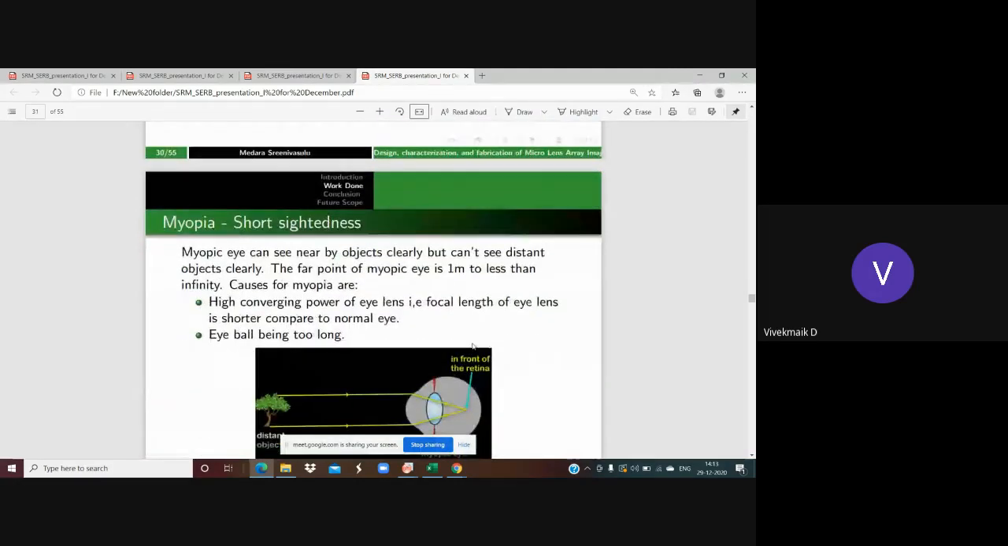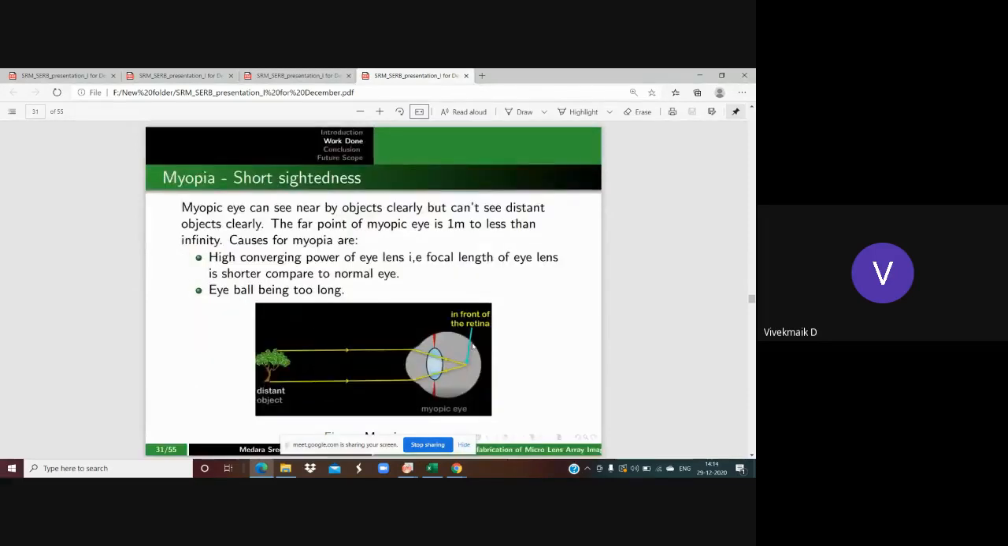First one is myopia. Myopia is nothing but short-sightedness. That means a myopic eye person can see nearby objects very clearly, but far objects not clear. The far point of a myopic eye is 1 meter only. That may be less than infinity. Then the cause of myopic eye is high converging power of the eye lens. That means these rays are going to be converged before the retina. That's why the focal length of the eye lens is shorter compared to the normal eye.